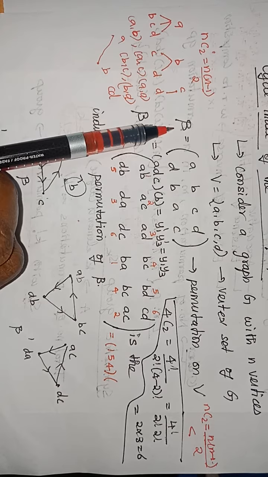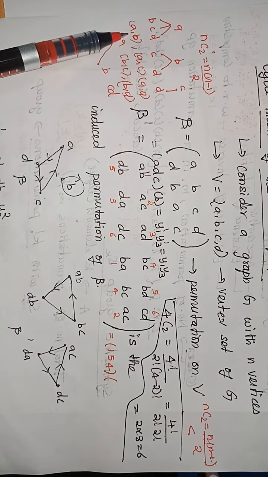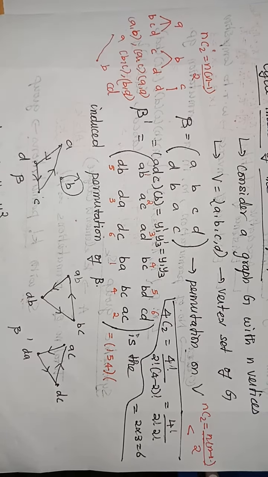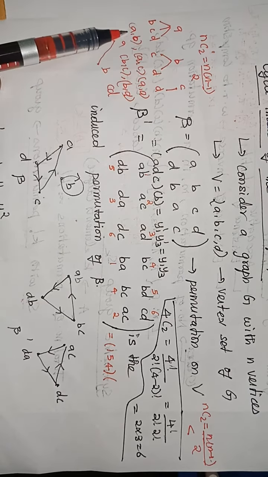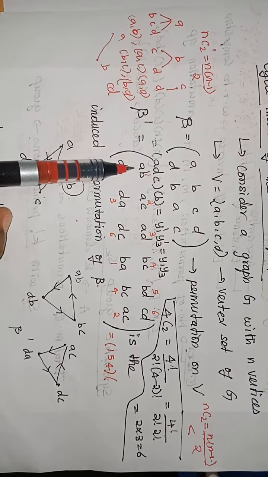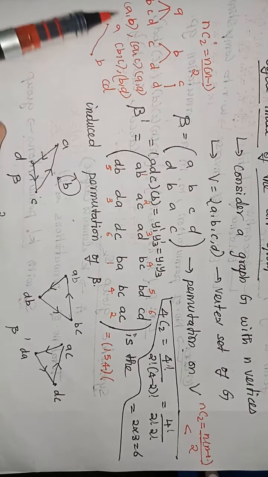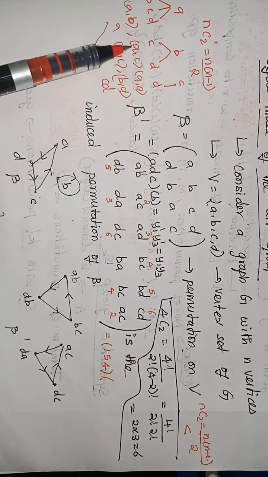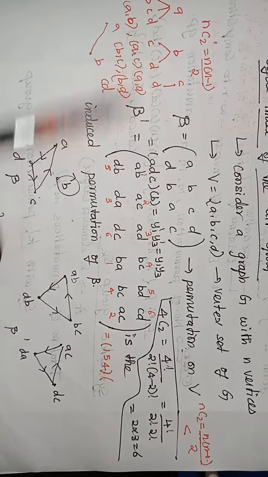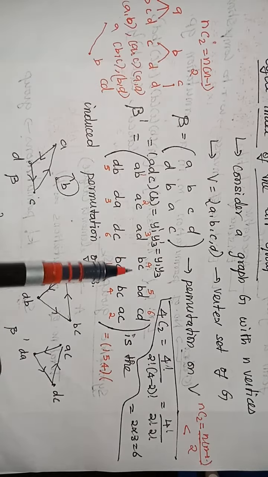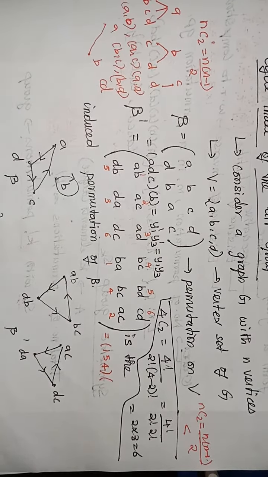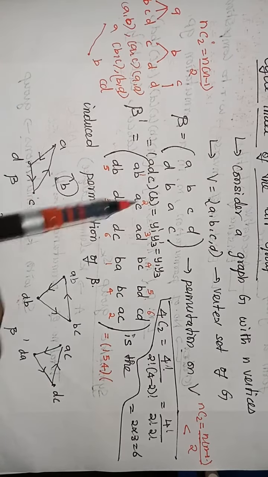How am I going to induce it? With paired, unordered pairs of vertices. So what are the possibilities? AB, shortly without any brackets or comma, simply written as AB, AC, AD, BC, BD, and finally CD. So, these represent edges.